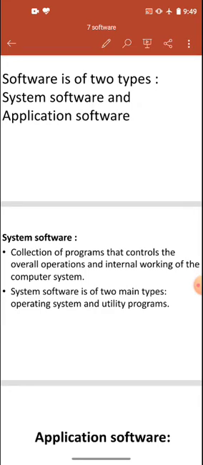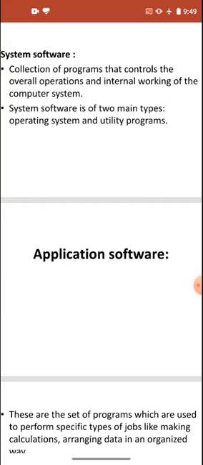Then on that particular interface we have to install other software, like the utility software first, to enhance the ability of the operating system. After enhancing the ability, we need software to work upon, that is called application software. Then we install the application software on it, and it provides an interface by which we can work on it.